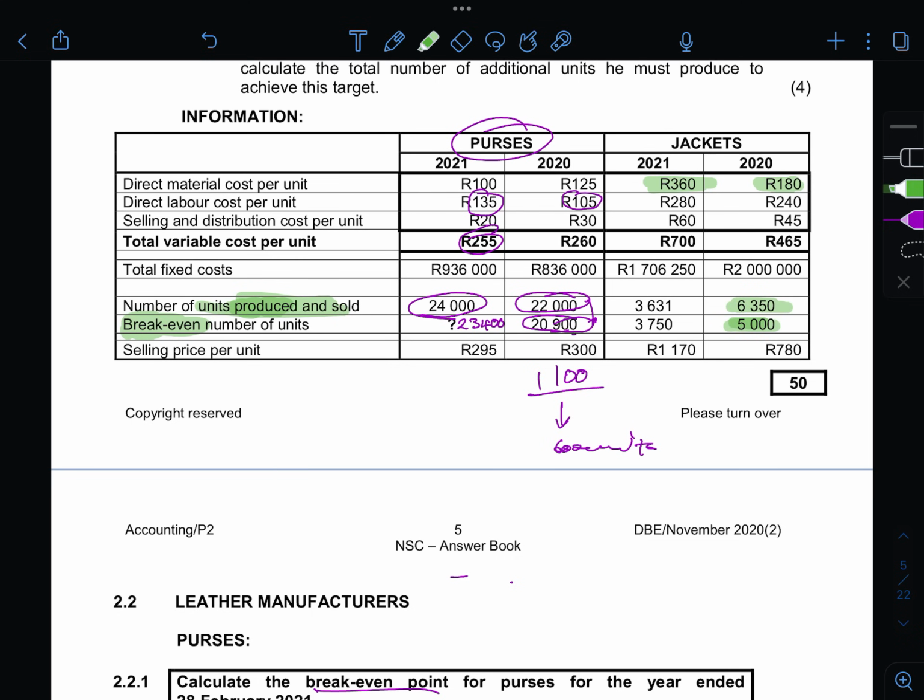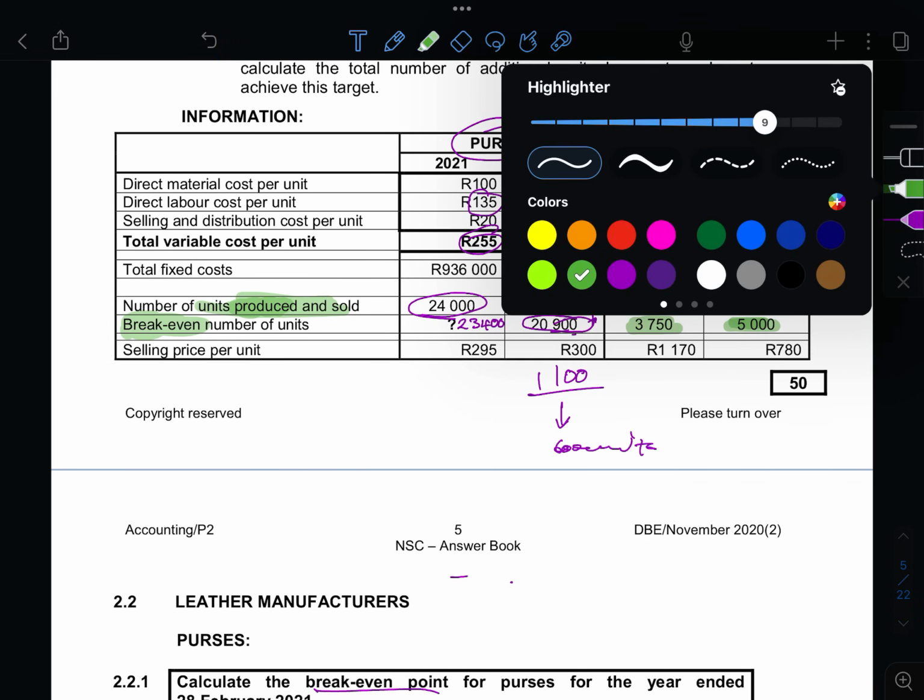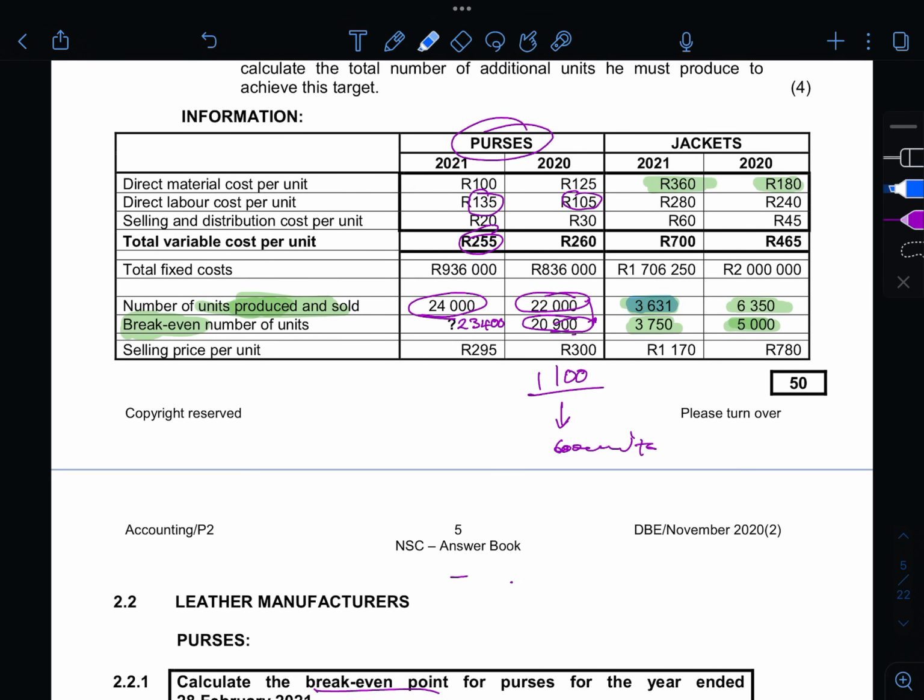And then in 2021, our break-even point was 3,750, but we only produced 3,631, which is less than our break-even point. That simply means the business made a loss.